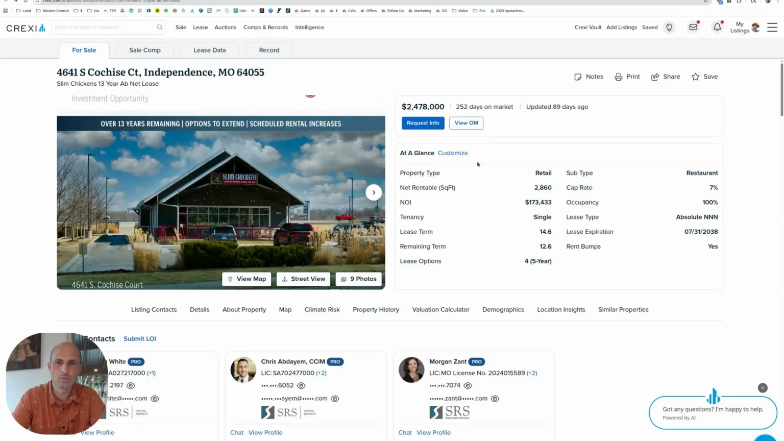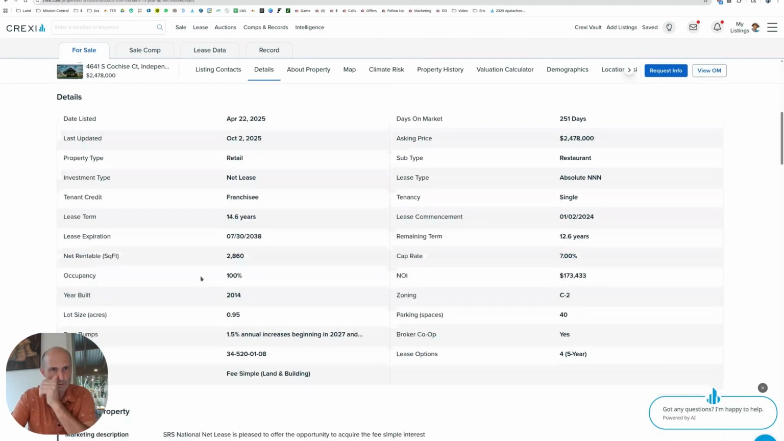So it's a couple of years old, I'm guessing. Lease expiration, when did the lease start? Maybe it started a ways after it was built. So asking price is about 2.5 million. Cap rate, these guys are going for a 7. So he's going for a 7 as well.